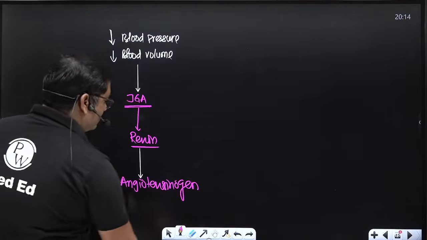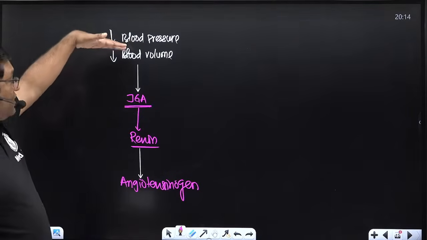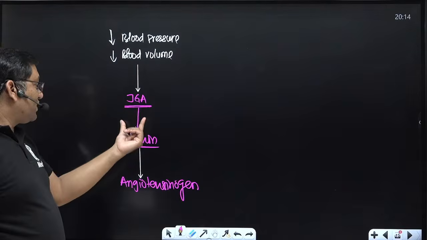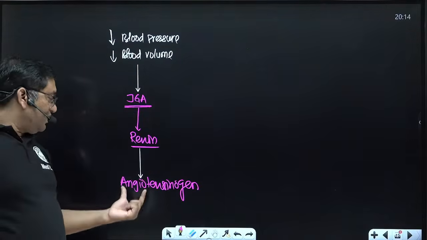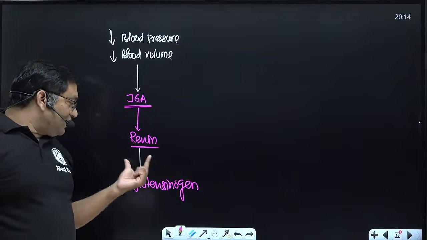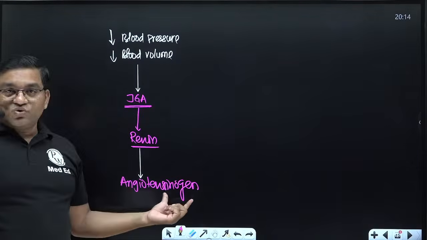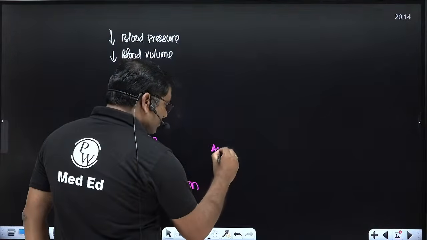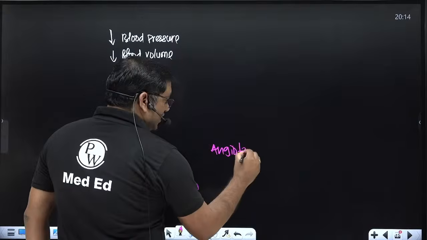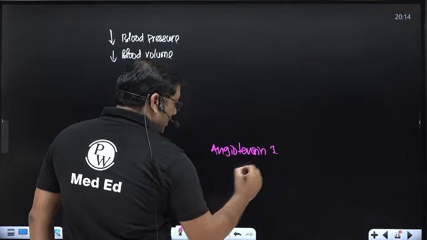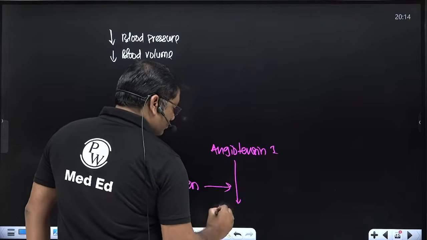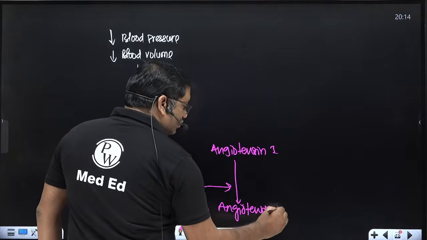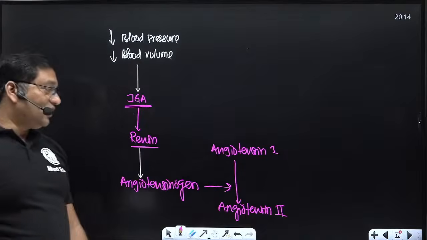When there is decreased blood pressure or decreased blood volume, it is sensed by the juxtaglomerular apparatus of the kidney. There is release of renin, and renin causes secretion of angiotensinogen. This angiotensinogen converts into angiotensin 1, and angiotensin 1 is converted into angiotensin 2.